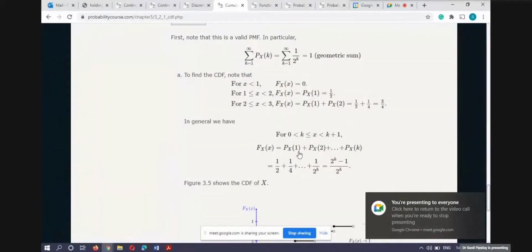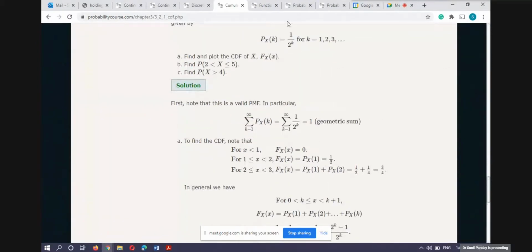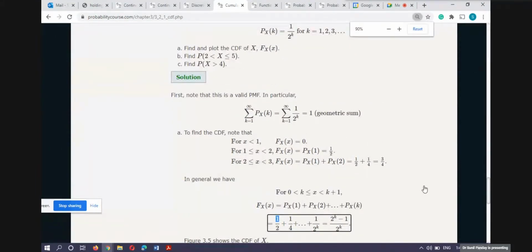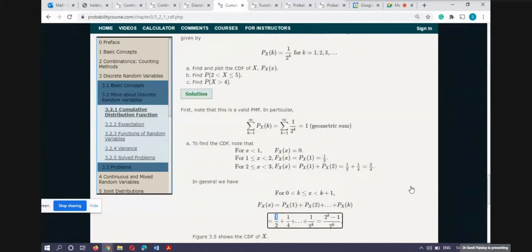So the probability that X equals k, I substituted here k equal to 1, that is 1 by 2. Then k equal to k is this one, and then I use my geometric series formula, which is this one. So this is the way I calculated.